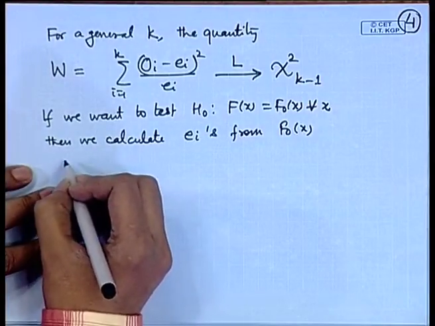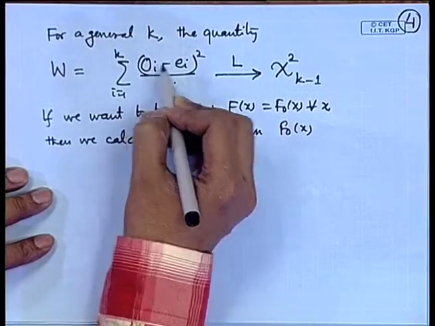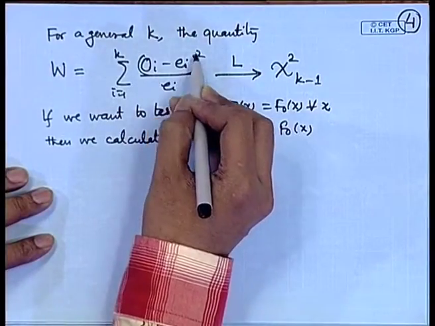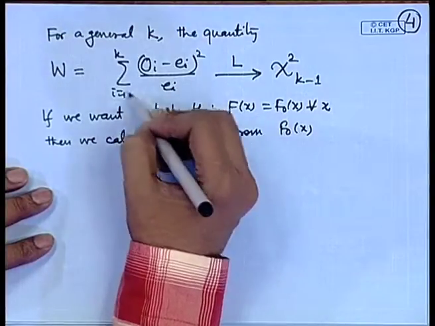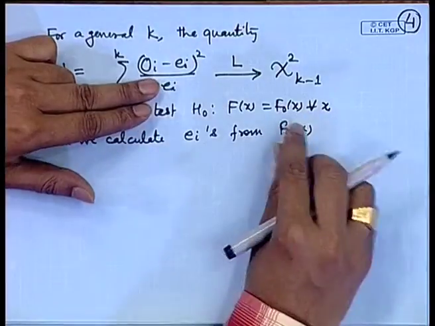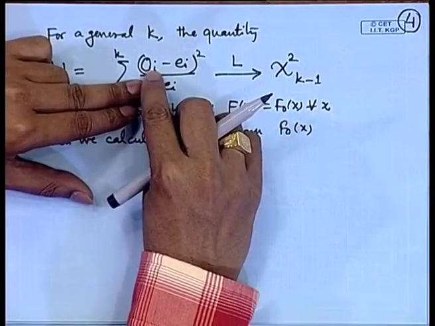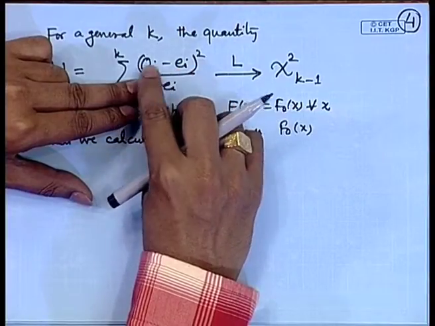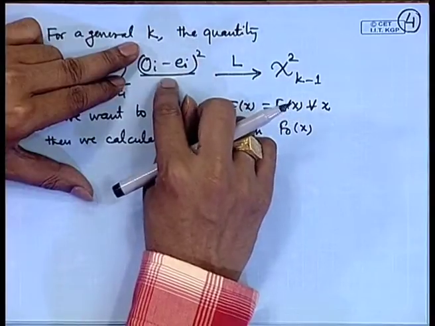So, you can then consider the difference between the observed frequency and the expected frequency, squared and divided by the expected frequency. You can see that if this hypothesis is true, then the differences between O I's and E I's must be small, and therefore, this term should be rather small.